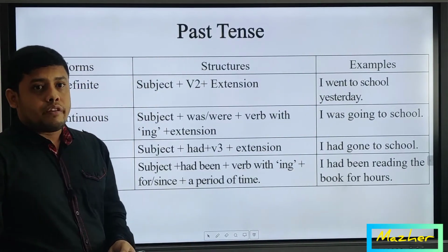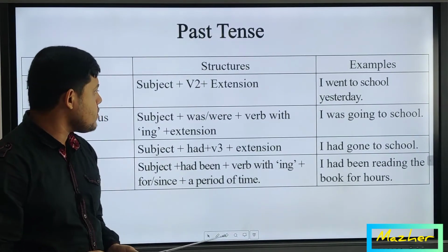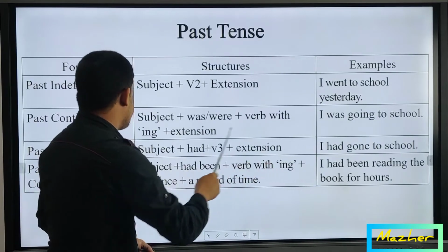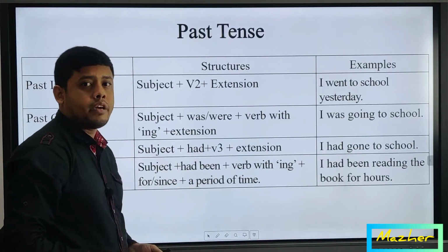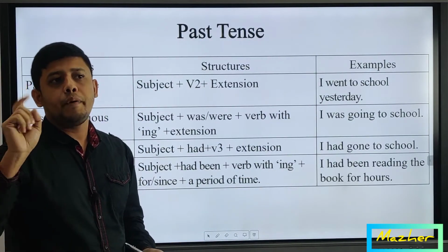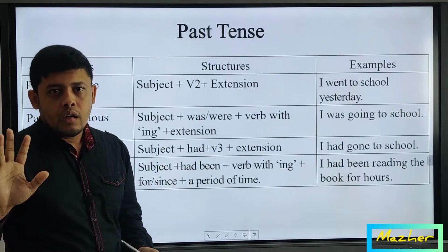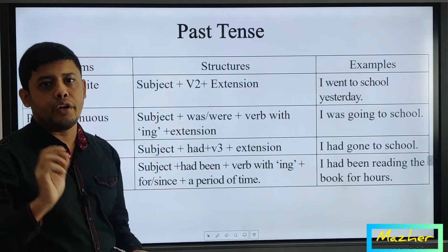And let's see the past perfect. The structure is written here: subject plus had plus V3 plus extension. So let's say I is subject following the structure of past perfect, and had is the auxiliary verb of past perfect. And one thing you have to remember again, and that is in every perfect, not perfect continuous, in every perfect, the past participle or V3 is mandatory.